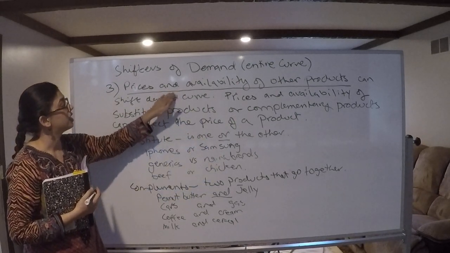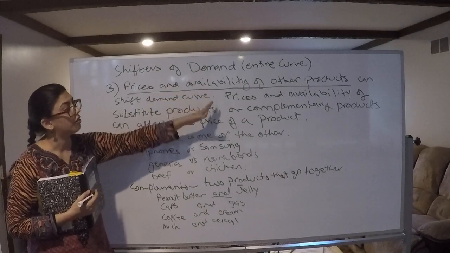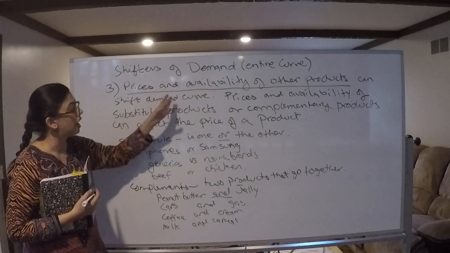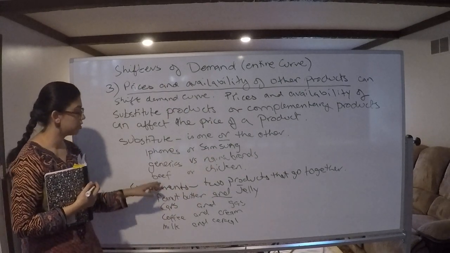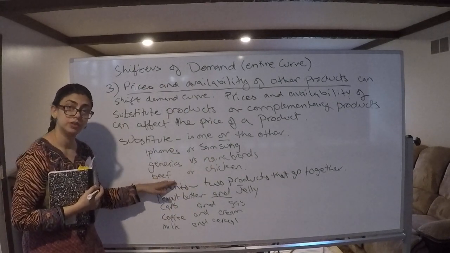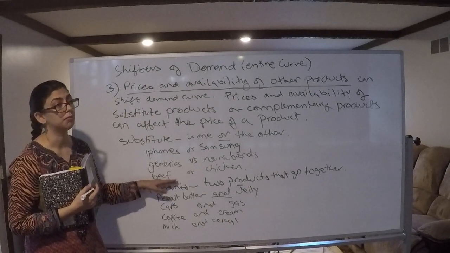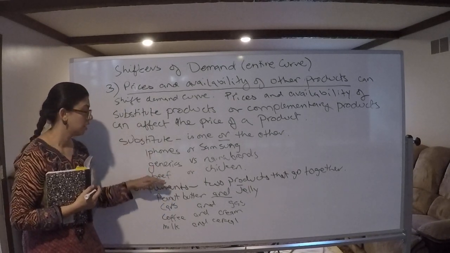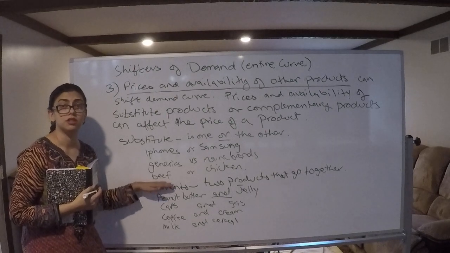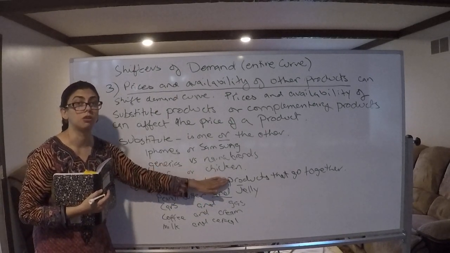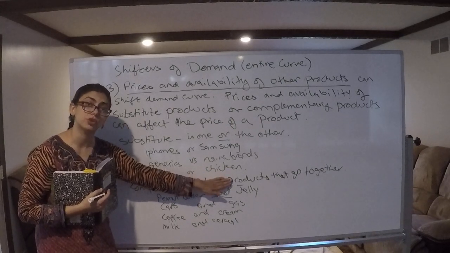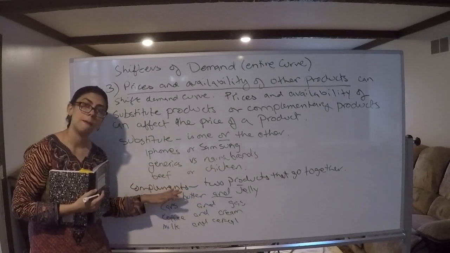So this is what it's saying, that prices and availability of other products can affect the demand curve of a certain product. So if something was to happen to beef, like some storm, it's really expensive now, not available for any reason, people will eat more chicken now. Demand for chicken will definitely increase. Why? Because they're substitutes.